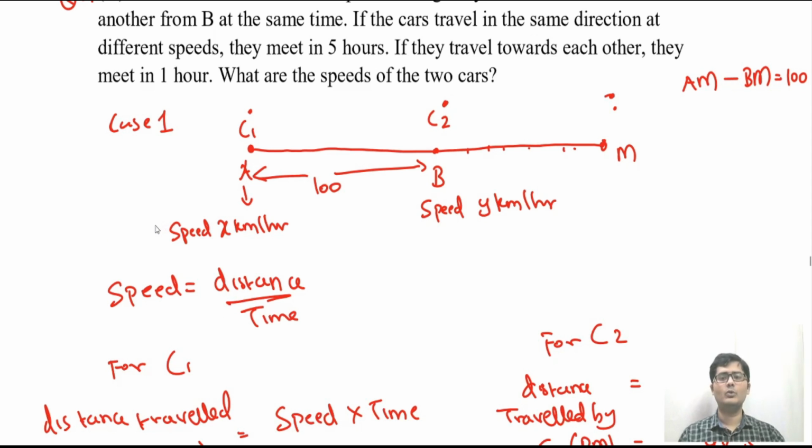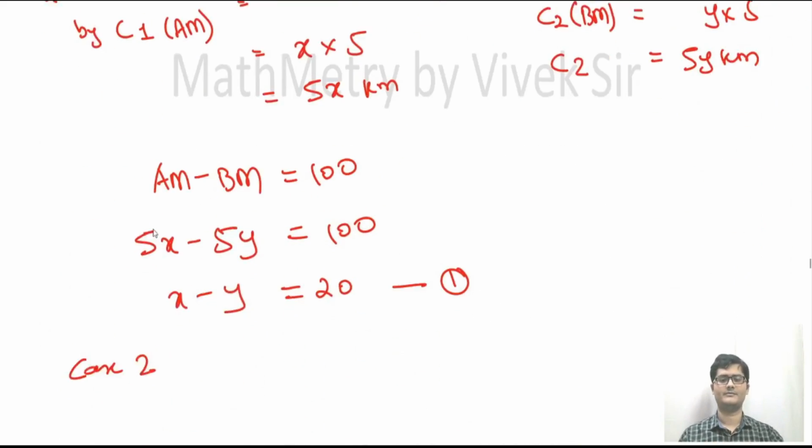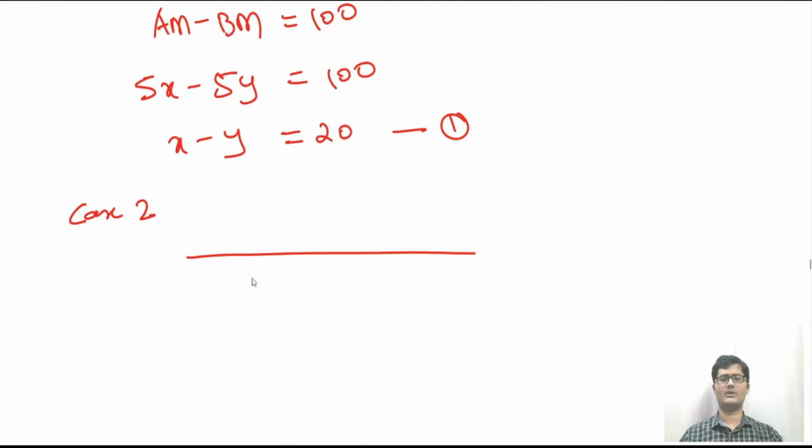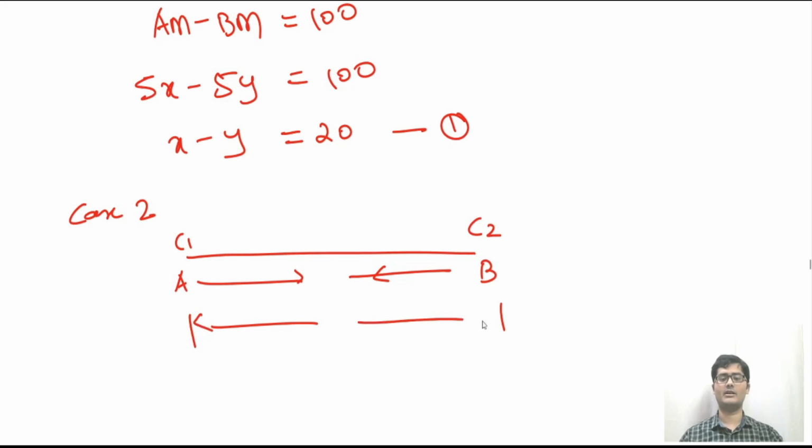If they travel towards each other, they meet in 1 hour. So this is simple. This is your highway, point A, point B, this is your car 1, car 2. If they travel towards each other, the total distance between them is the same, 100 kilometer. If they both travel towards each other and meet at point Q, then AQ plus BQ will be 100 in this case. So keep this thing in mind.